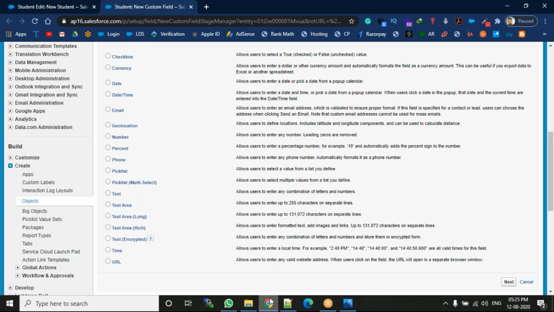Okay, and the next one is date. A date is nothing but, so we have to provide the date. For example, date of birth. In campaigns we saw when it starts and when it ends, right? So that is called the date field. I selected the date. When I click there, automatically the system will show one calendar. In that calendar, I'm simply picking the date. So that is called the date.